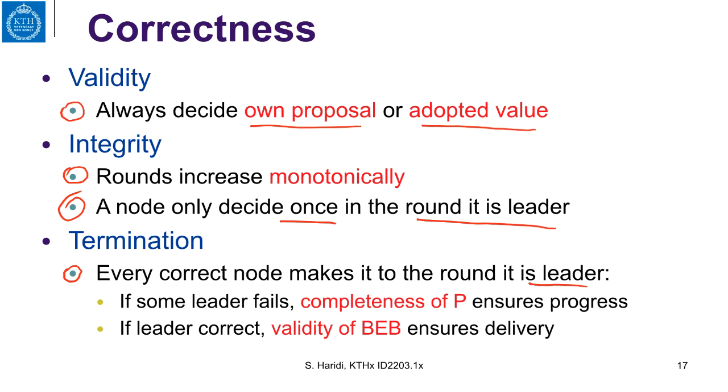And how is that? If some previous leader fails, by the completeness of the failure detector, it moves to the next round, so it ensures progress. But if a leader of some previous round is correct, by the validity of the best effort broadcast, it will get a delivery and then move to the next round.